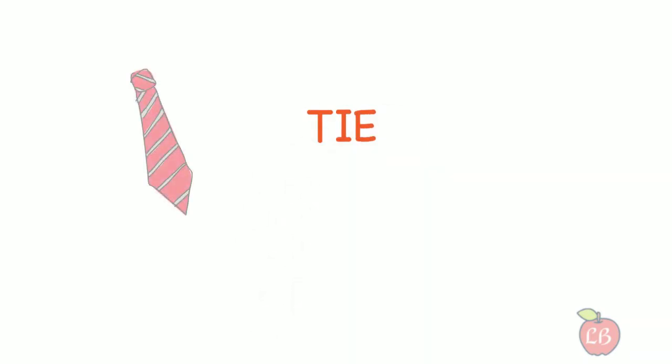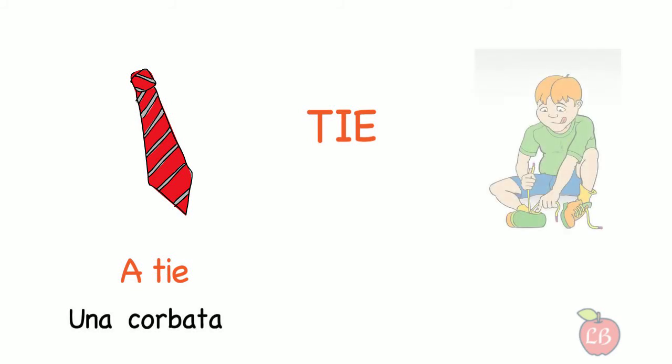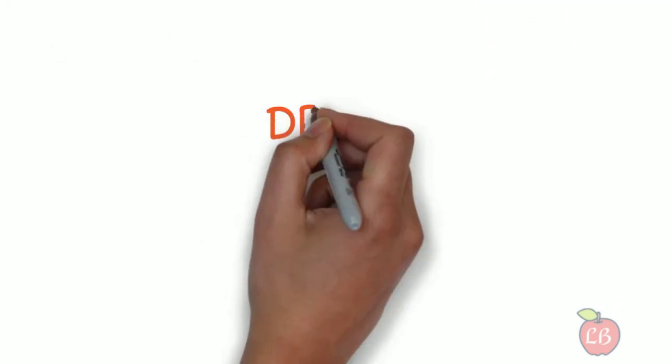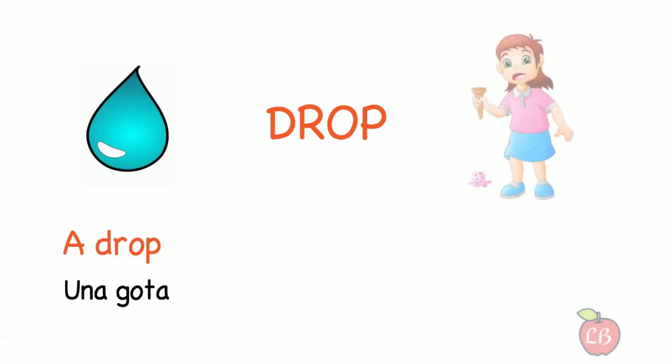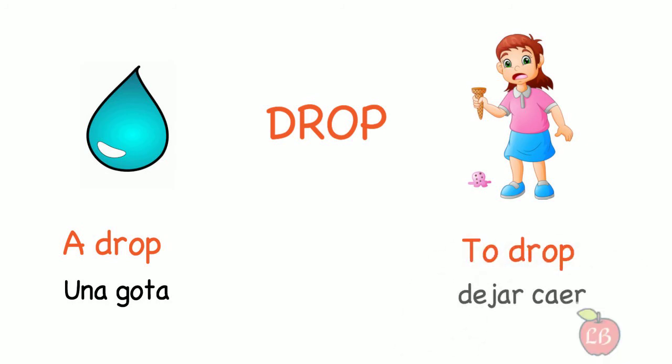Now tie. As a noun is what men wear for formal occasions, and as a verb it means to tie your shoelaces, for example. Drop. You can refer to a drop of water, or you can drop something on the floor, like this girl who has dropped her ice cream.